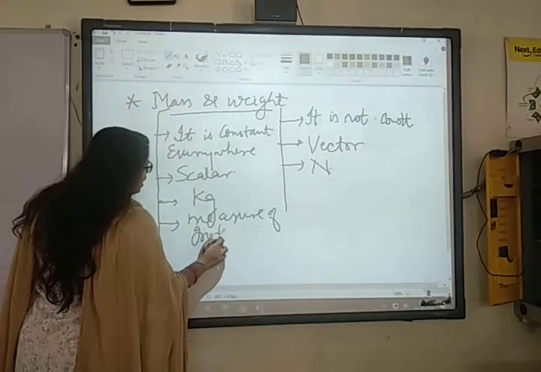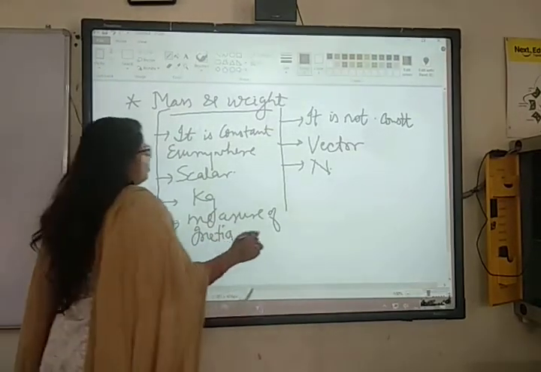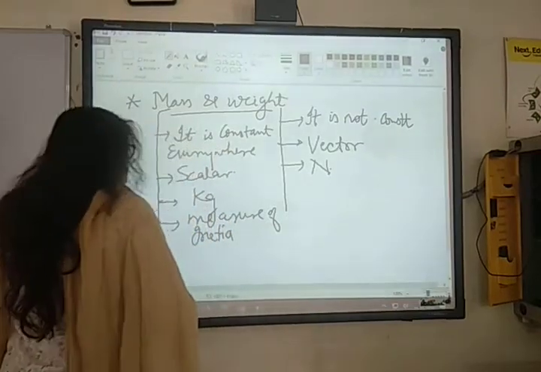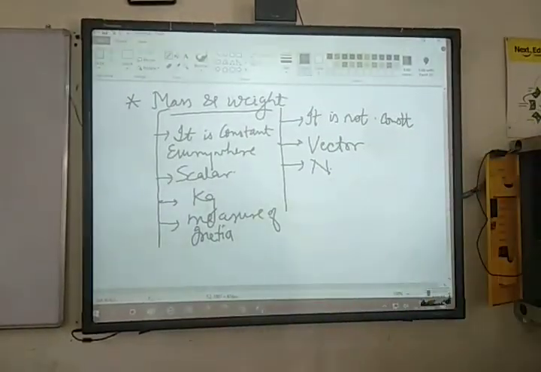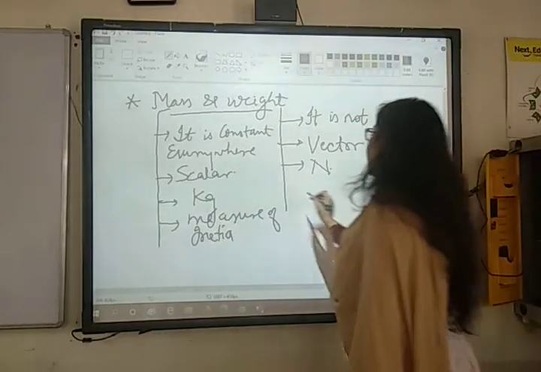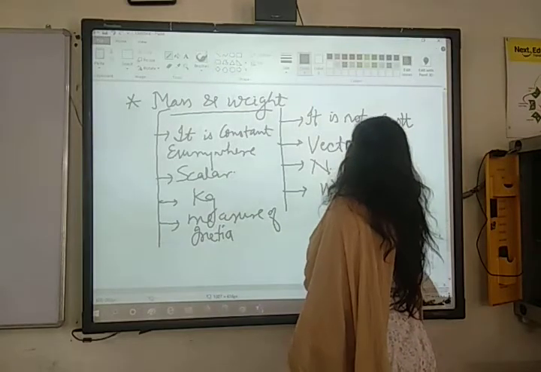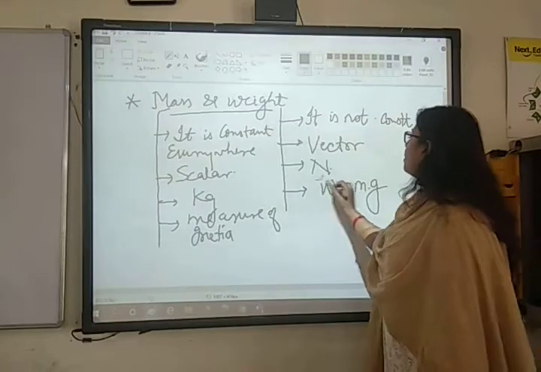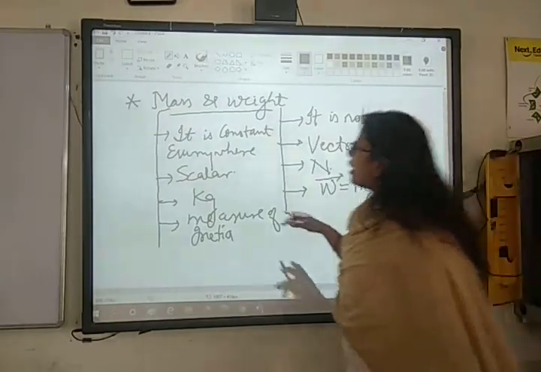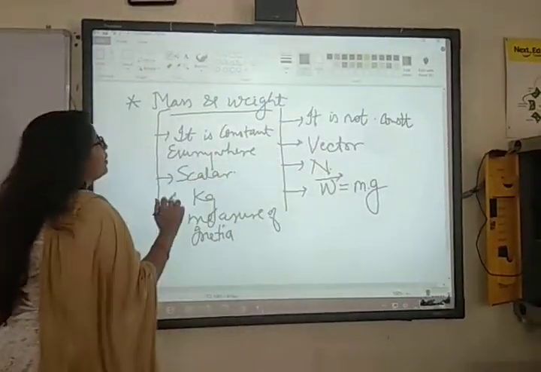Greater the inertia, greater will be the mass. Okay. After this, can you tell me about the point for weight? Weight is the gravitational force exerted, with the acceleration due to gravity. Yes. So the formula for weight is W equals to M into g, small g. Remember? So these are the points defining mass and weight.